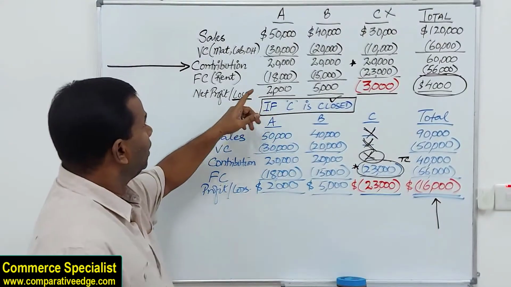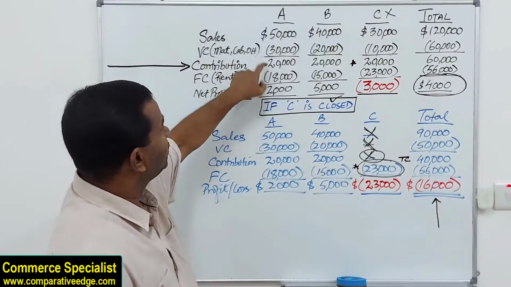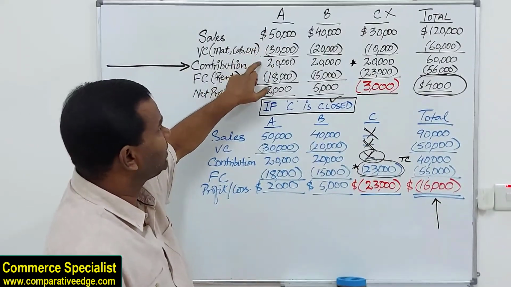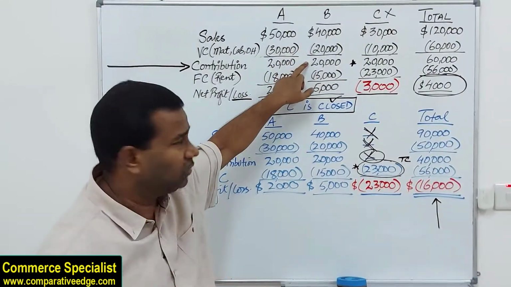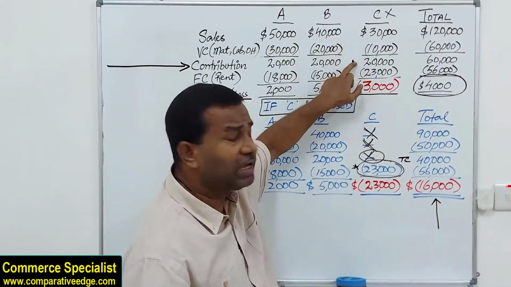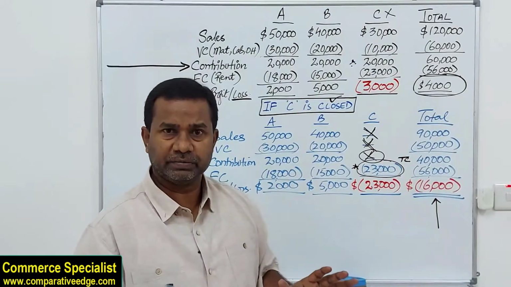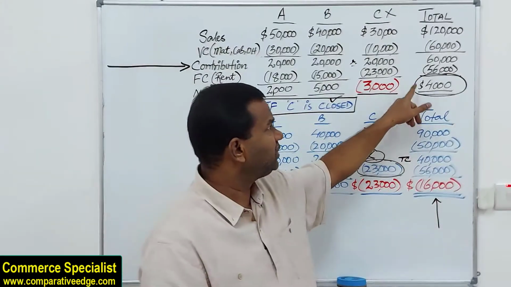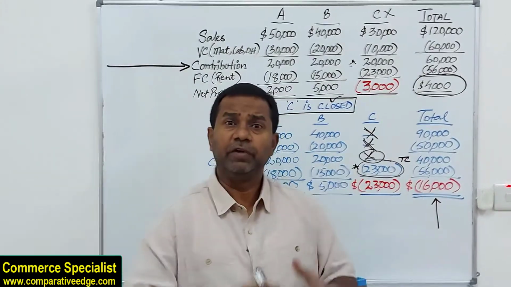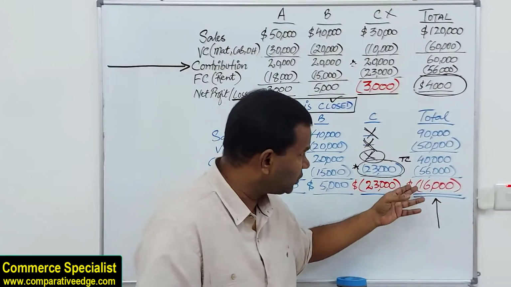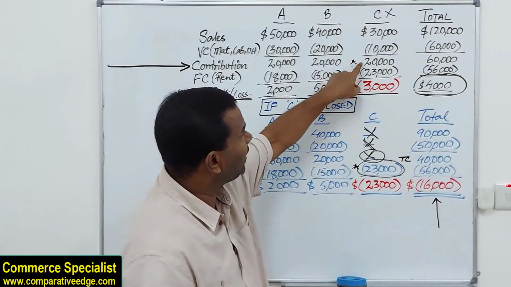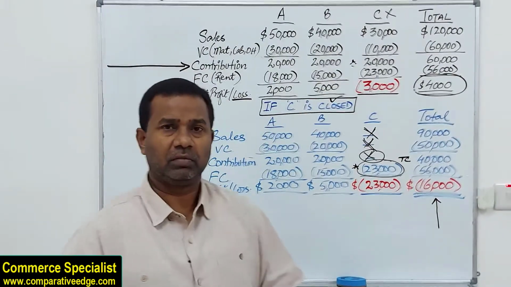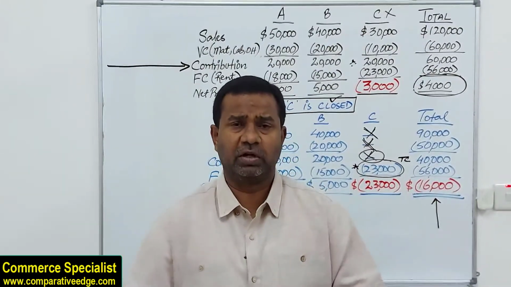So have a look at this. I look at contribution. Is sales more than variable cost? Yes, do not close. Sales more than variable cost? Yes, do not close. Sales more than variable cost? Yes, do not close. So if you don't close, the company is still making a profit of 4. If we do, the company goes into a loss of 16. That's an overall impact of 20,000, which is exactly this 20,000 contribution. Guys, I hope you have understood this concept.